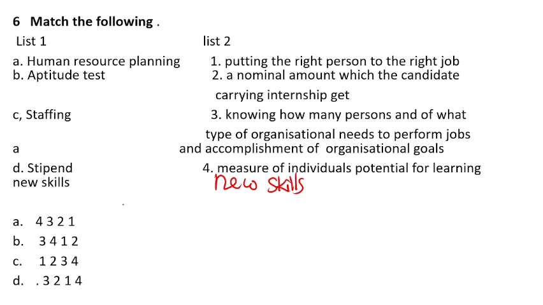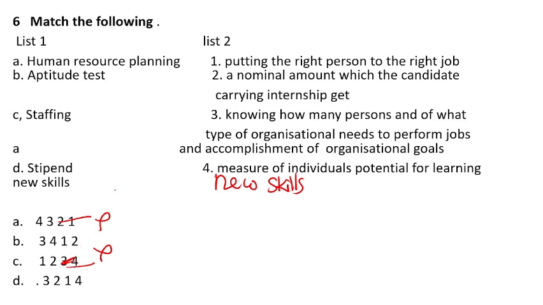Now I think you have done the options. So let's play with the options. 4, 3, 2, 1. You are not getting anything. Just C. Just 3. Option number C. Staffing. Staffing is what? Putting the right person at the right job. So here is not C का 1. Here is not C का 1. तो ये दोनों तो गए काम से. उसके बाद ये दोनों बचे.